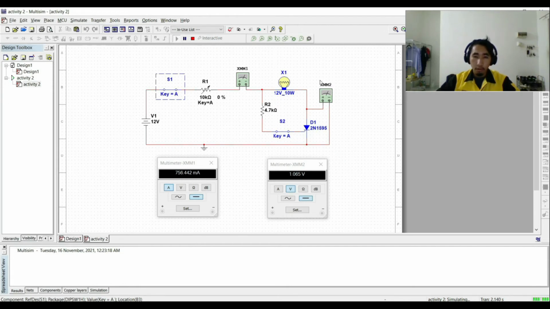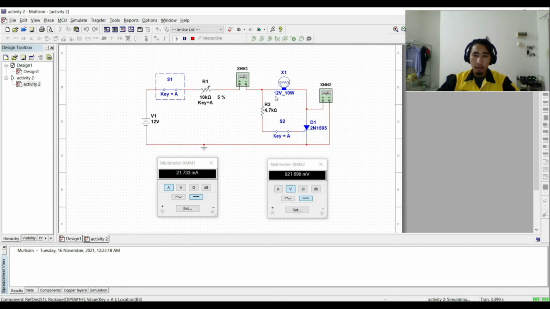And for the voltmeter, VAK, we got 1.065 volt.